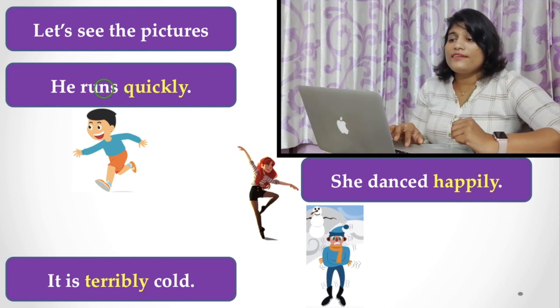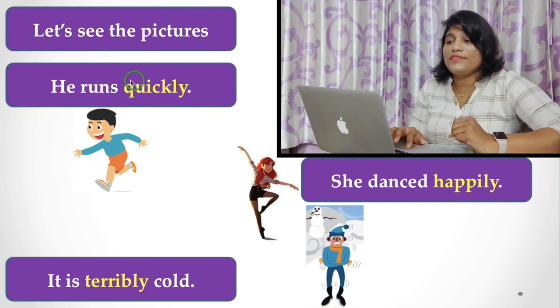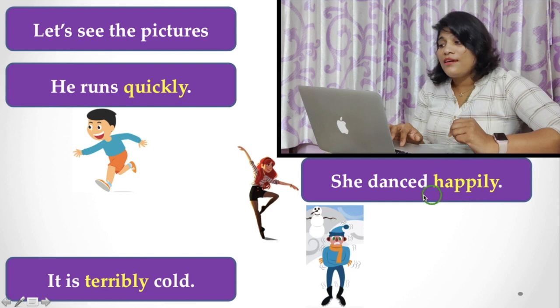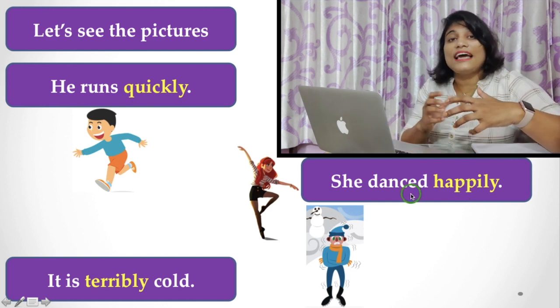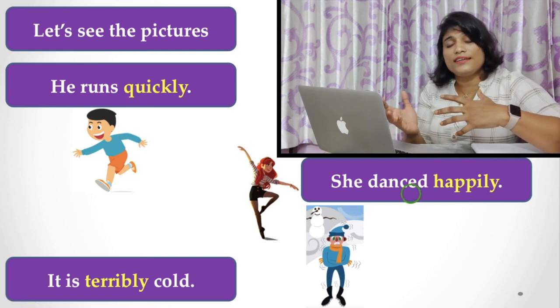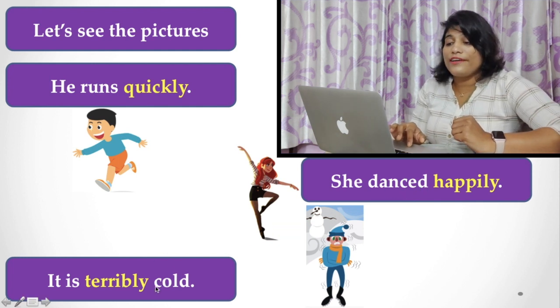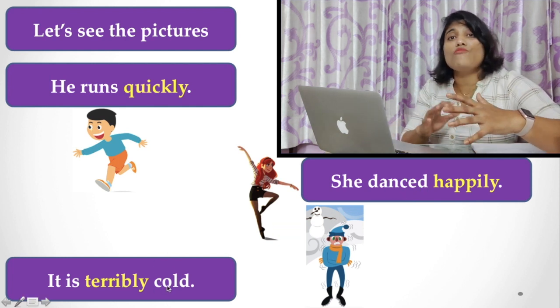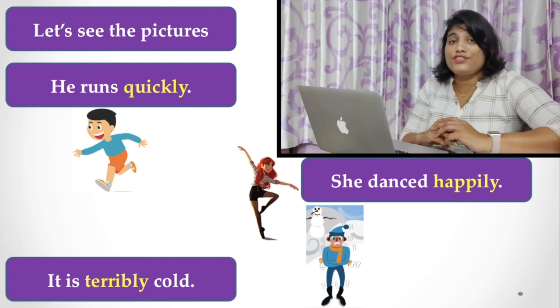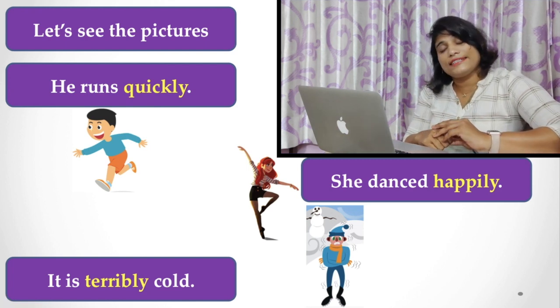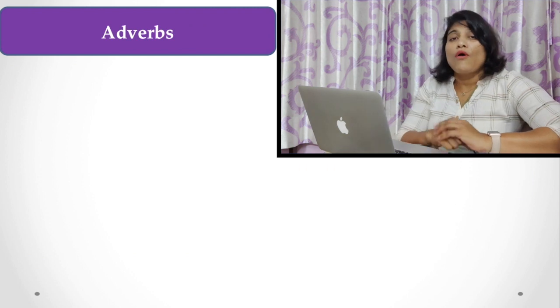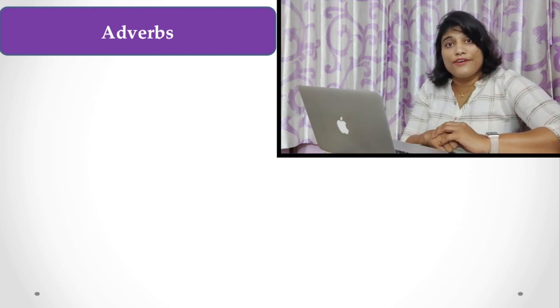That is, in runs quickly, the action is described here. Danced happily, how she is dancing, that is, the manner of dancing is referred to here. And terribly cold refers to how cold or how much cold it is, so it actually refers to an adjective. Now, all these words are adverbs.